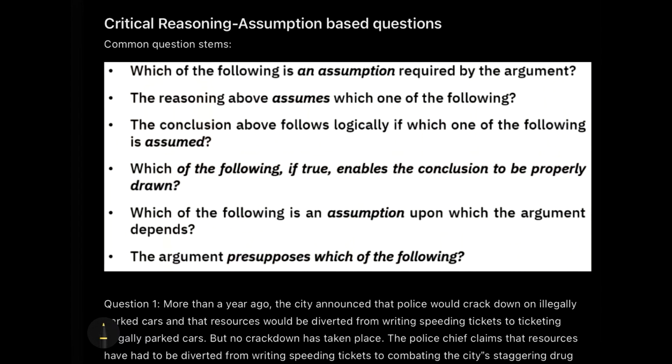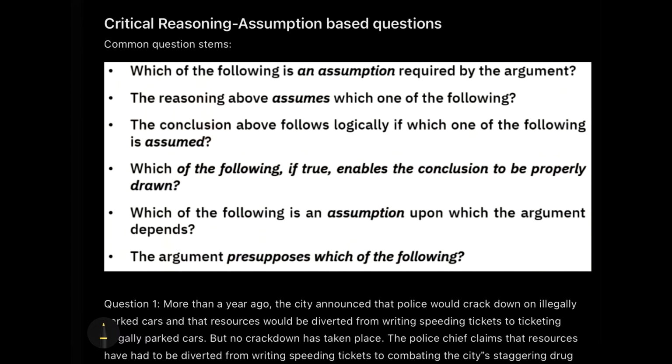Today I'm up with another critical reasoning video based on assumption type questions. The reason I'm covering this critical reasoning section first is because I totally believe that if you are doing a targeted study for the ZAT preparation, for the VA section, the ultimate thing to focus on is critical reasoning. If you are parallelly preparing for other exams like SNAP, IIFT right now, you can continue with your preparation and just go through these specific videos which I'm uploading on my channel. I can guarantee you that just focusing on these few topics would really help you score wonders in the ZAT examination as well. That's why my purpose right now is to cover this critical reasoning section as fast as I can so that you people will be benefited.